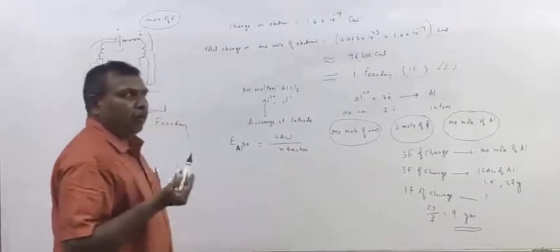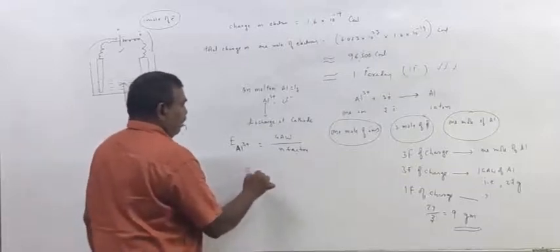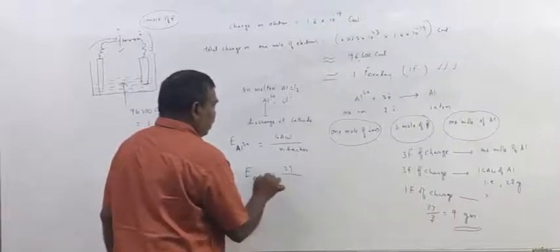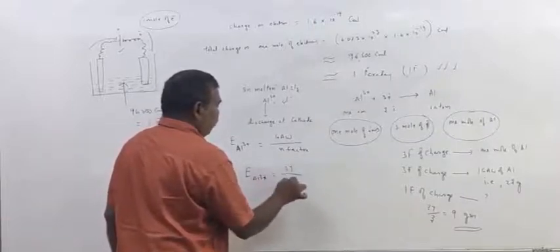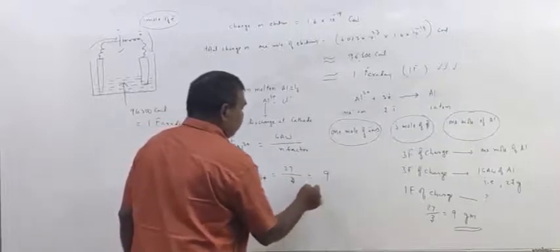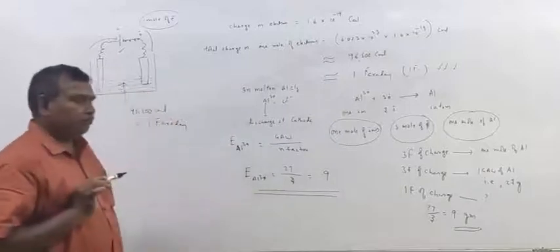So the equivalent weight of aluminum is 27 by the valency factor or n factor, oxidation state, which is 9. So this is the equivalent weight of aluminum.